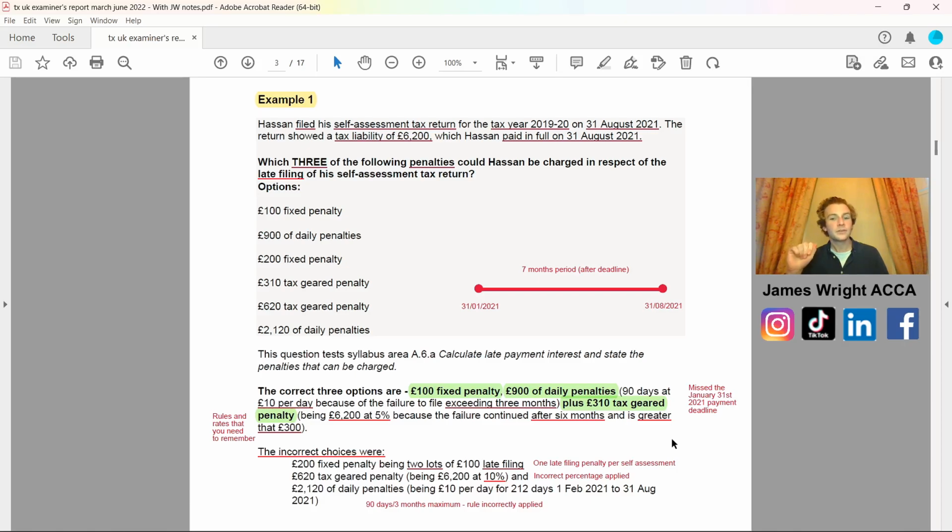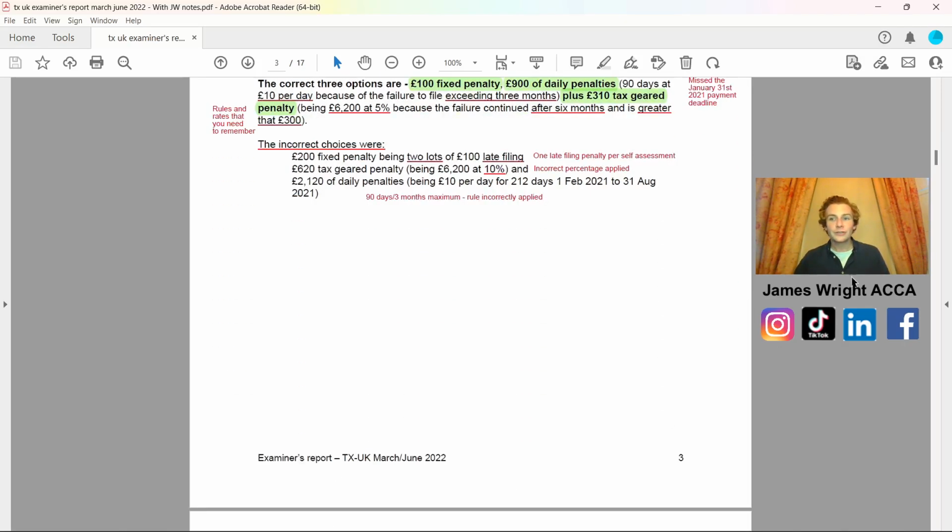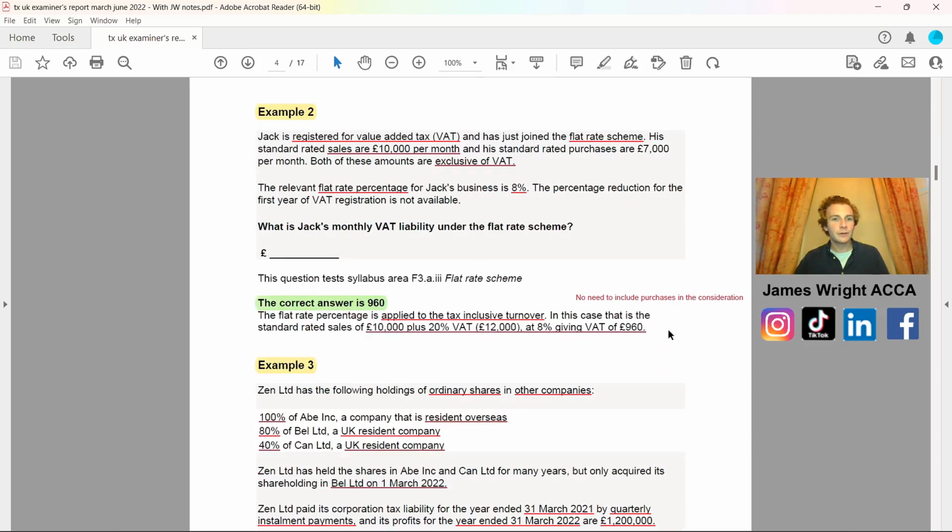In other words, they calculated the number of days from when it should have been filed up to the date when they submitted, which in that case was 212 days, and multiplied it by 10. Whereas what we know is that it was only for a maximum of 90 days at £10, and hence we had the £900 of daily penalties. So that nicely took us through the first example.